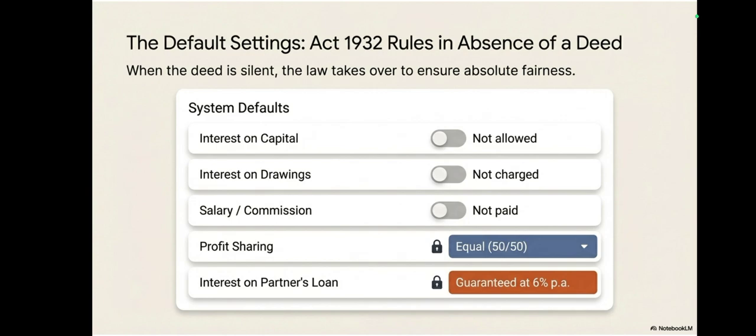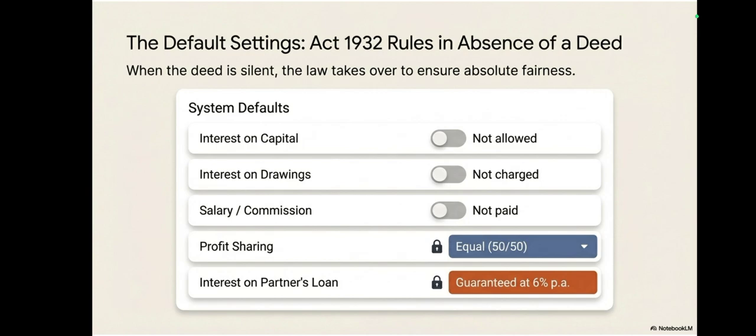Interest on capital will not be allowed, meaning partners will not get any interest on capital. Second, interest on drawings will also not be given, meaning it will not be charged. Then salary and commission to partners also will not be paid. These three things will be completely zero.